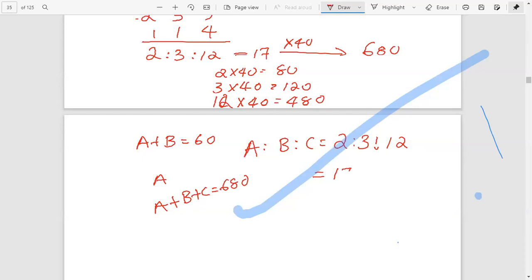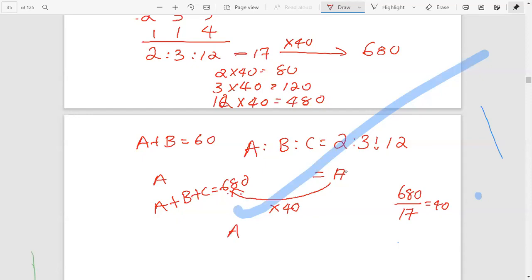Check whether 680 is a multiple of 17. Just multiply by 40. How do we get it? 680 divided by 17, we get 40. That is, 680 is a multiple of 17. 17 into 40 equal to 680.